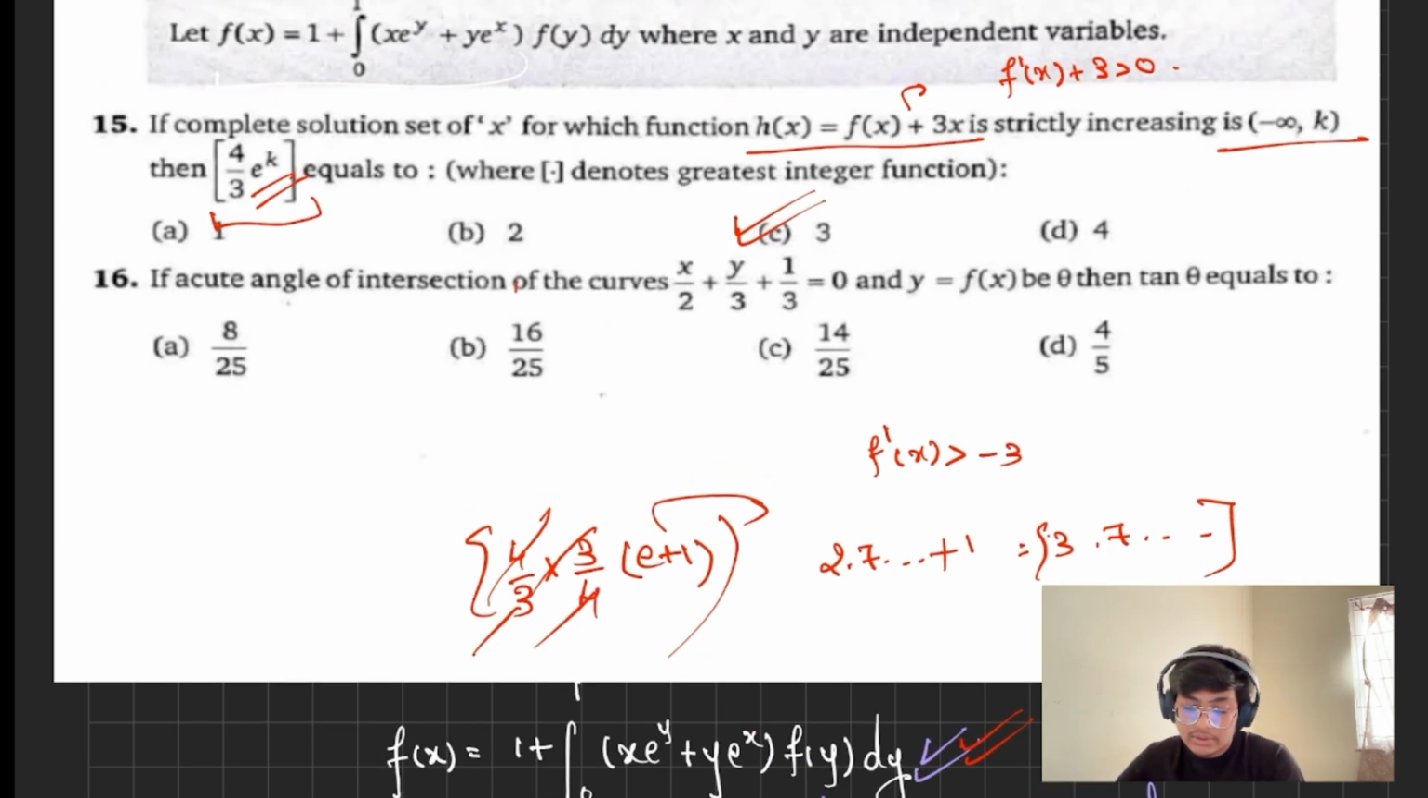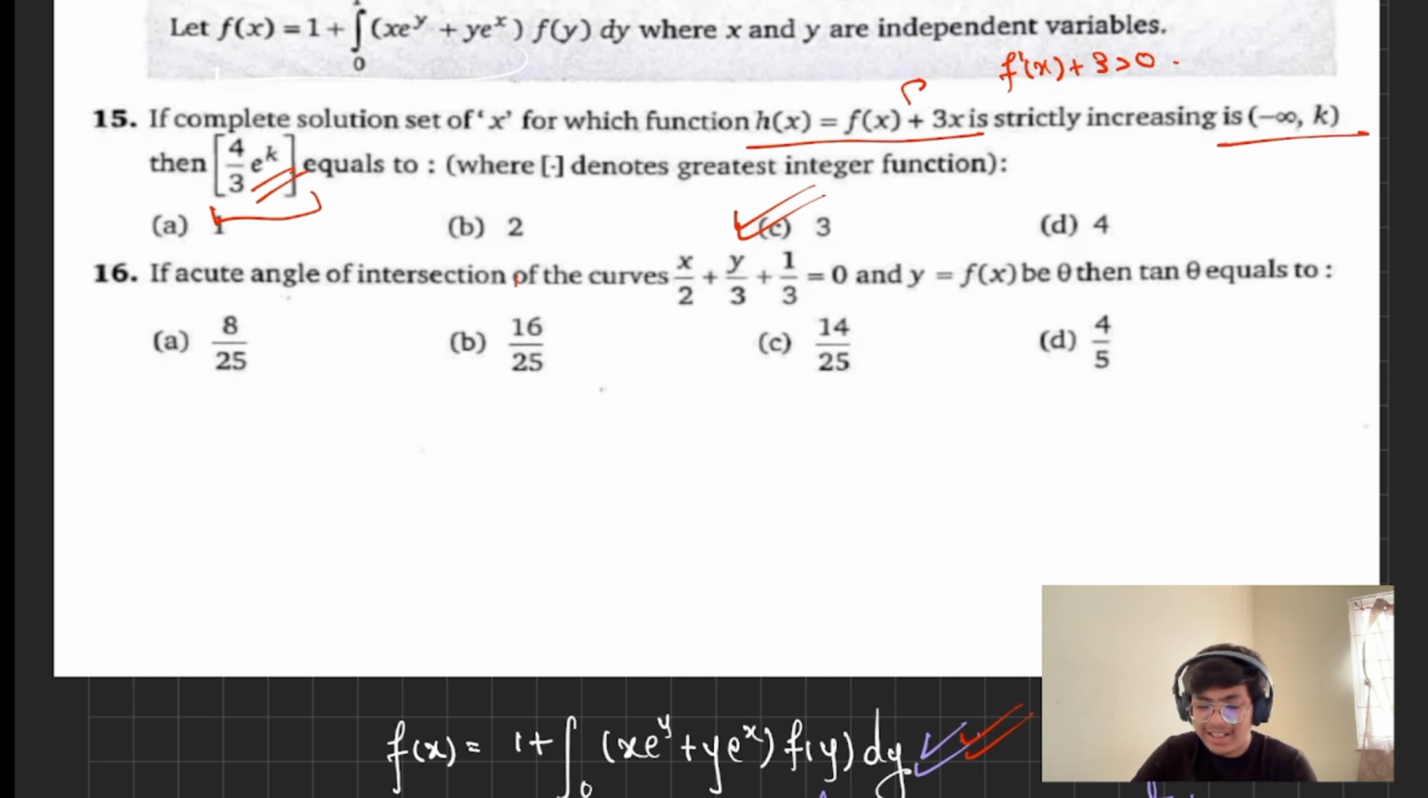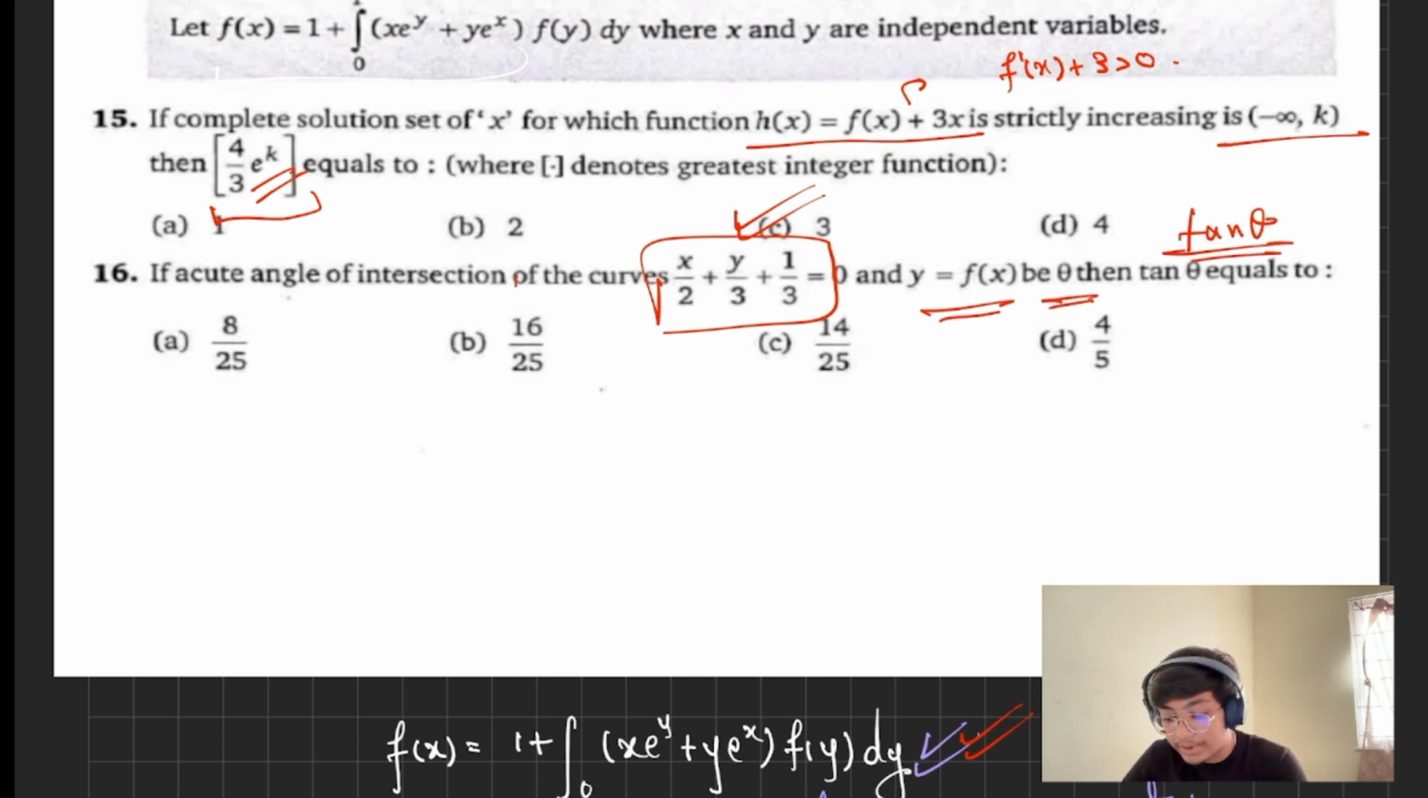Okay. So now we'll be moving towards the second question. Second question is also pretty simple. It is saying that if the acute angle of intersection of the curves x by 2 plus y by 3 plus 1 by 3 equals 0 and y equal to fx is theta, then find tan theta. This is the standard 2D geometry question.